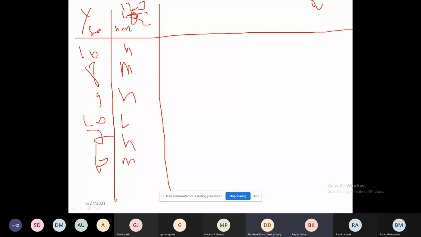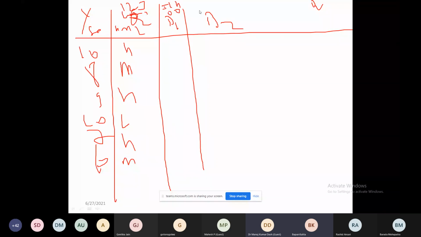This is H, M and L, the three parameters: high, medium, low. So what am I doing? When there are three parameters, I have taken two dummies. Is it clear? D1 is equal to 1 if it is high, 0 otherwise. D2 is equal to 1 if it is moderate, 0 otherwise.